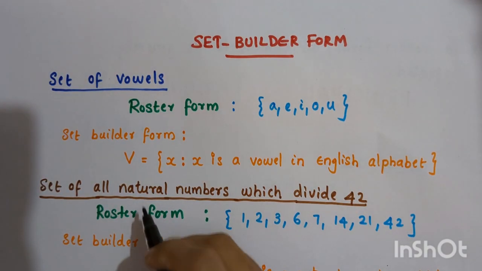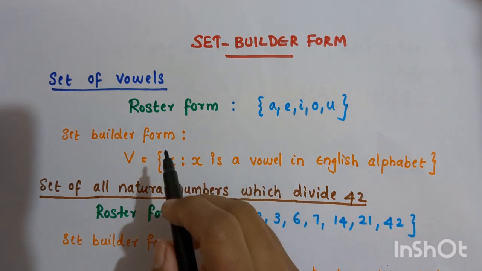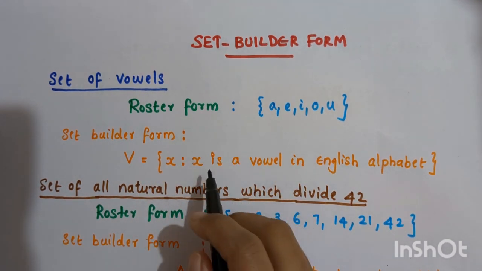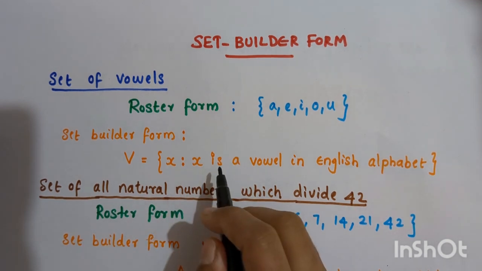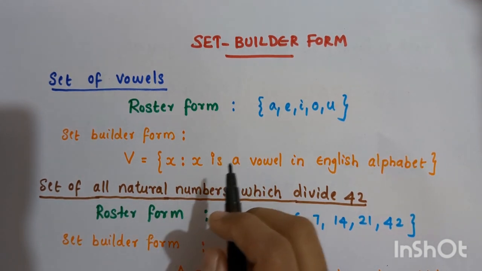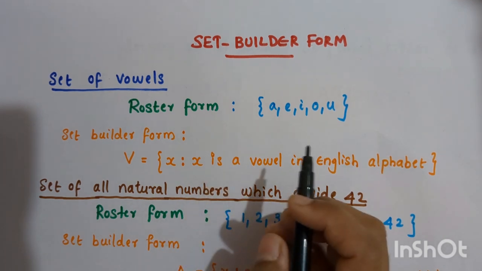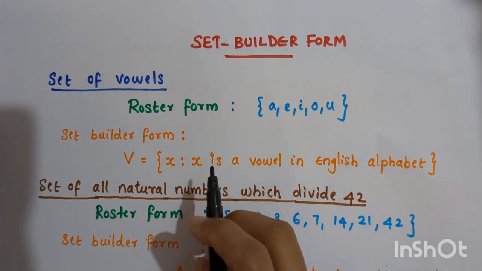Now, let us see what is a set builder form. In set builder form, we describe a set by stating the conditions that its members must satisfy. That is, in this form, all the elements of the set possess a single common property which is not possessed by any other element outside the set. Let us see some examples to understand what is a set builder form.